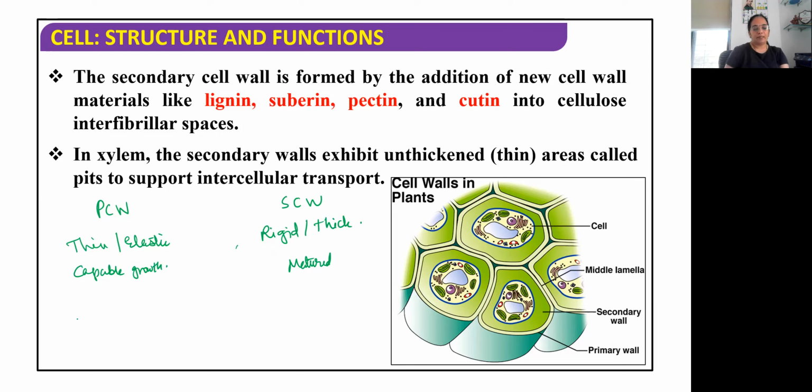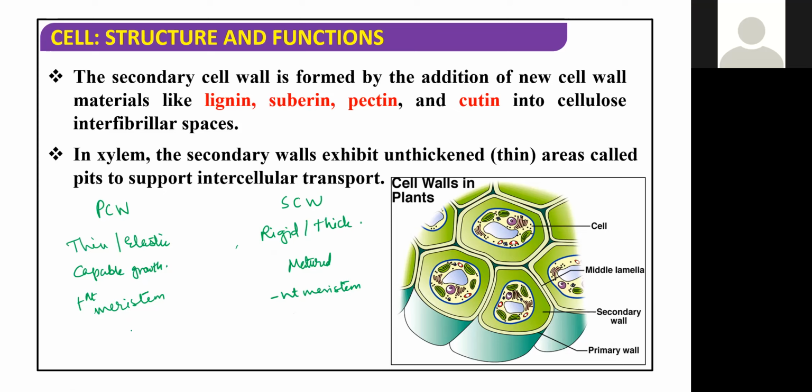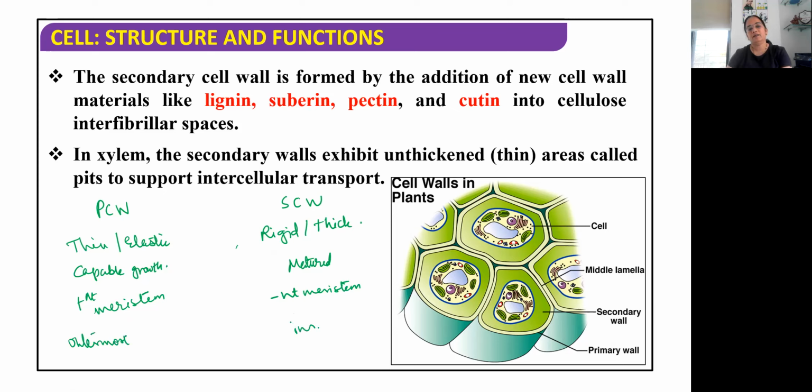Now the primary cell wall is present in meristem cells. The secondary cell wall is absent in meristem cells. The primary cell wall is outermost, at the outer side, and the secondary is present inside.